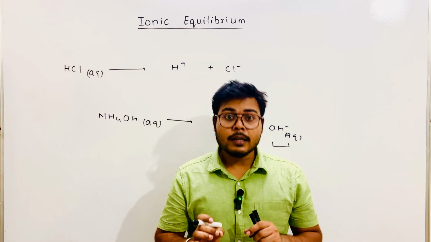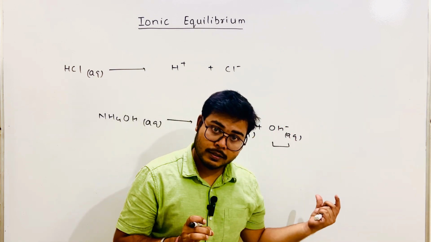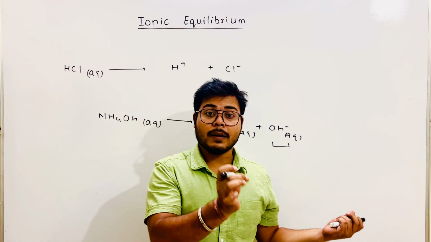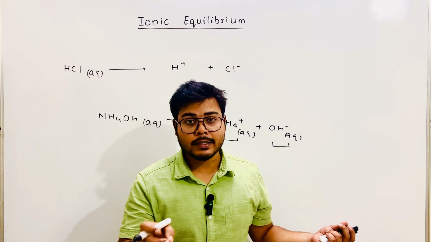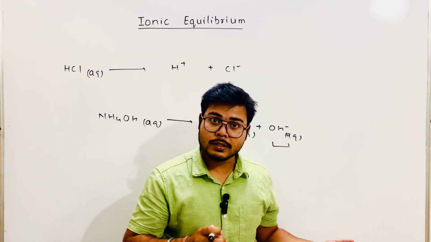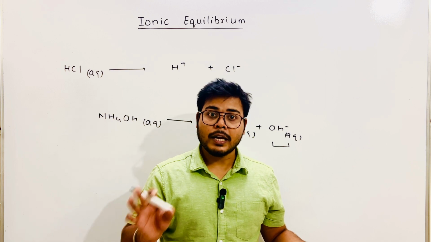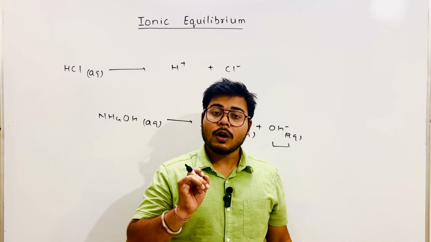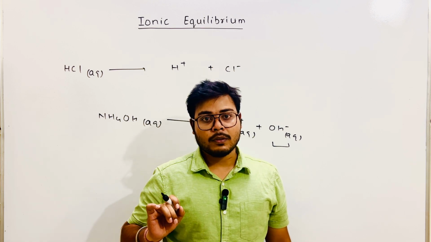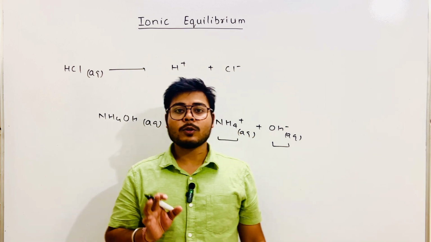So that means if you get a concentration of H plus or a concentration of OH minus, you can comment whether the substance is acidic or basic in nature. And when you comment whether the substance is acidic or basic, basically you calculate the pH, right? So we are going to talk about the pH of a given solution. That's the first objective of this chapter.